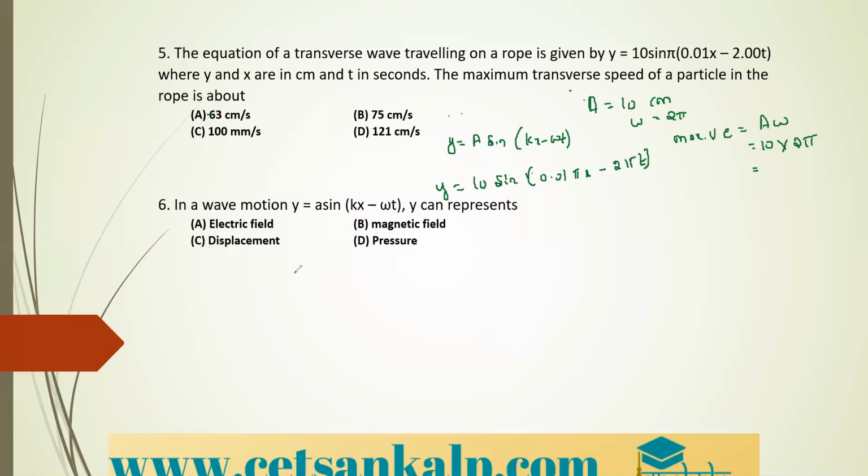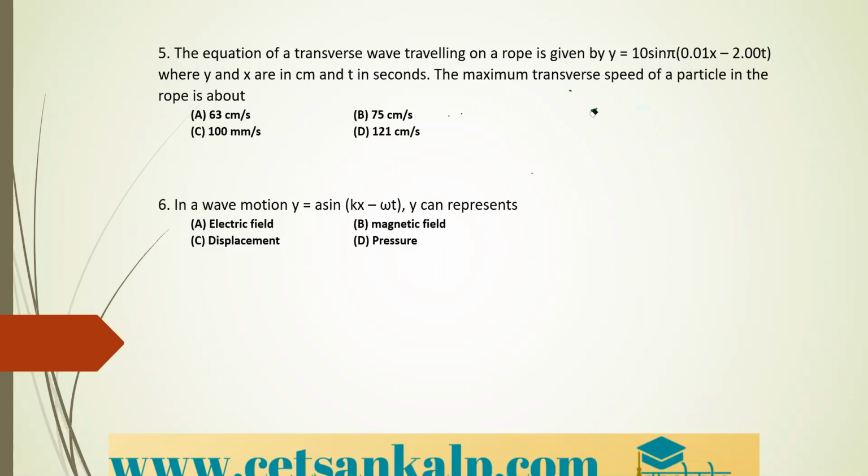And if it is an electromagnetic wave, then it represents both electric and magnetic field. Therefore, in this condition, we can take all the options as correct. So in the question, you need to see whether it mentions a sound wave or an electromagnetic wave. So let us see the next question.